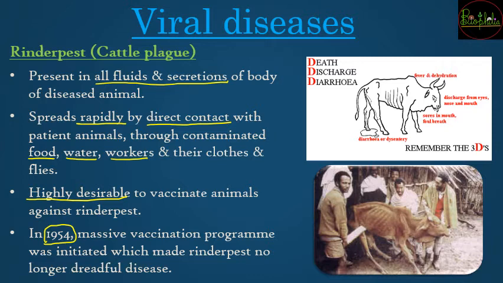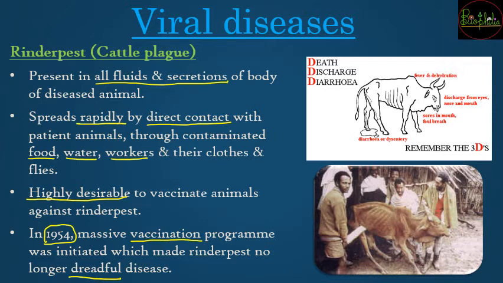So for that reason there was a massive vaccination program arranged in India, and in 1954, after the vaccination program, there was no risk of rinderpest being deadly. The immunity was developed, यानी जब भी rinderpest का शिकार होते थे animals, they could recover much more from the medicines that were provided to them. So बिना vaccination के हो सकता था that they might have died, but now because of vaccination they are going to be saved after a few doses of medicine.